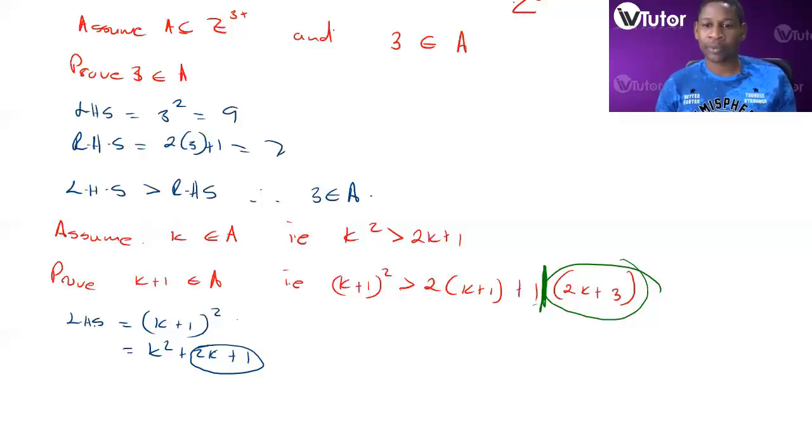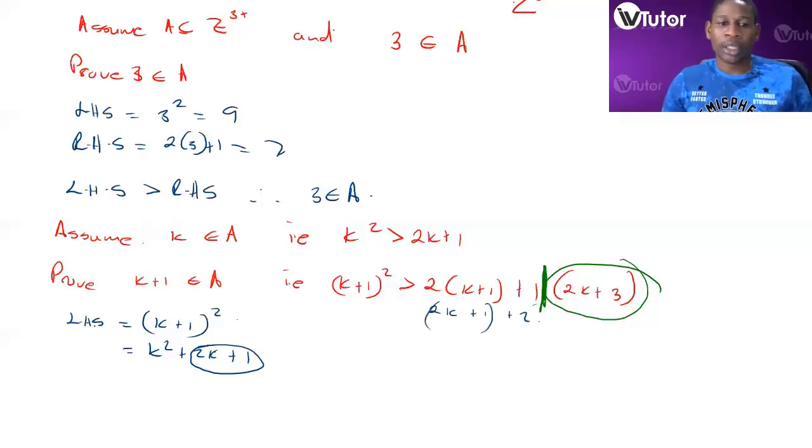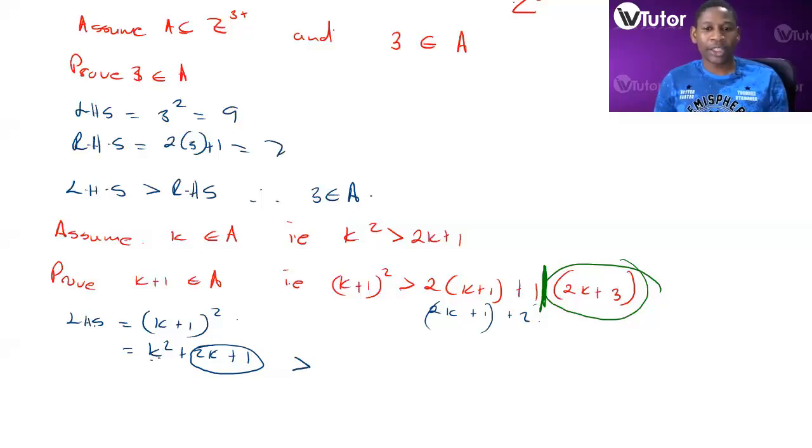If we replace k squared with 2k plus 1, this was k squared before, plus 2k plus 1.